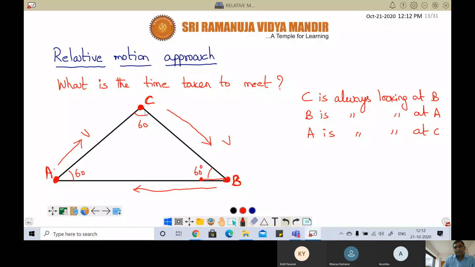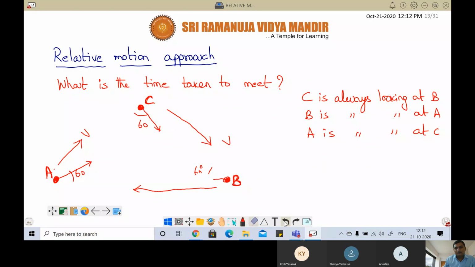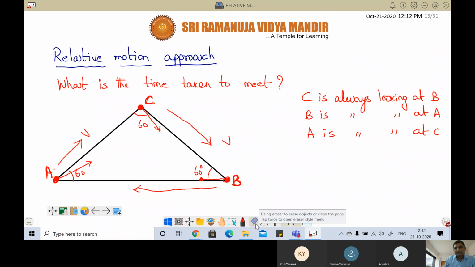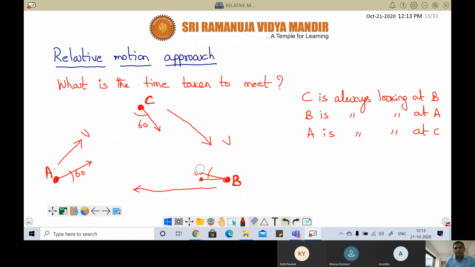Now C is always looking at B, so C will move like this. A is looking at C, so A will move like this. B is looking at A, so B also will move like this.